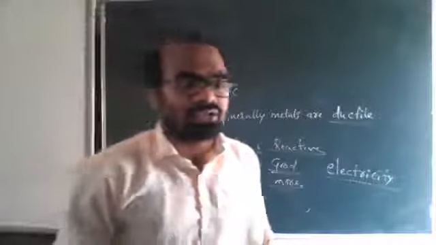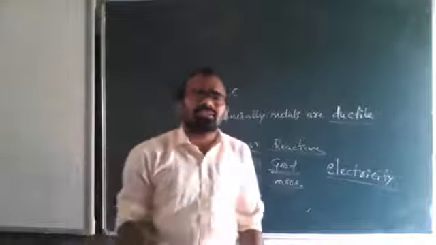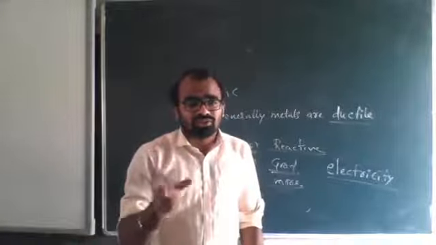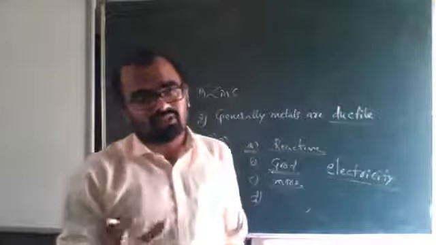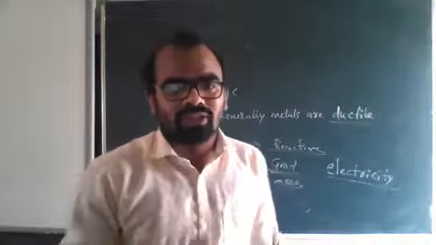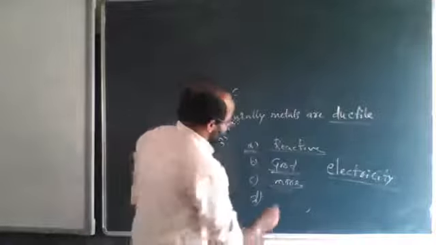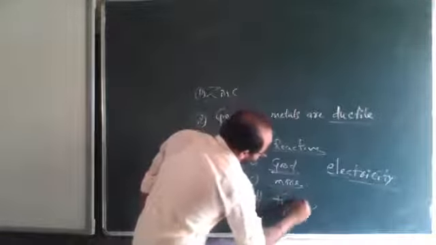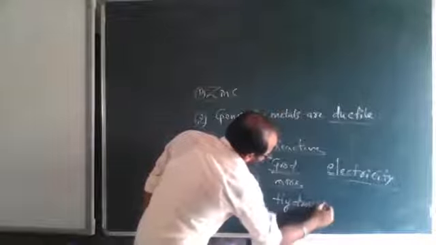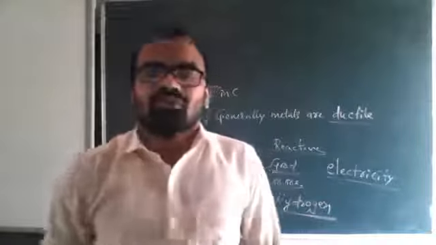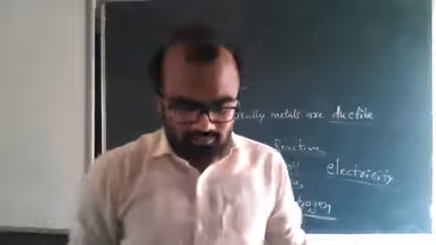Acids such as HCl, HNO3, H2SO4: which gas is present in them? Of course, hydrogen. So metals react with acids to produce hydrogen gas.